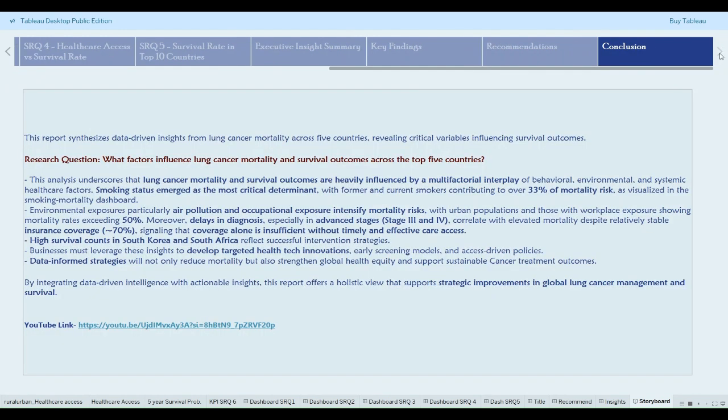To conclude what the data tells us, this research leaves no doubt. Data confirms that survival from lung cancer is not random. It's deeply tied to smoking behavior, environmental conditions, timely diagnosis, and healthcare access. By corresponding these insights with business innovation and targeted public policy, we can tilt the survival odds in humanity's favor. By integrating data-driven intelligence with actionable insights, this report offers a holistic view that supports statistical improvements in global lung cancer management and survival rates.